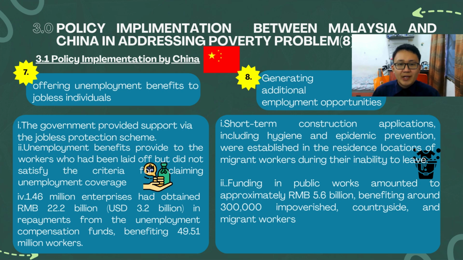Short-term construction applications, including hygienic and epidemic prevention, were established in the residence locations of migrant workers during the inability to live. Funding in public works amounted to approximately 5.6 billion RMB, benefiting around 300,000 impoverished countryside and migrant workers.